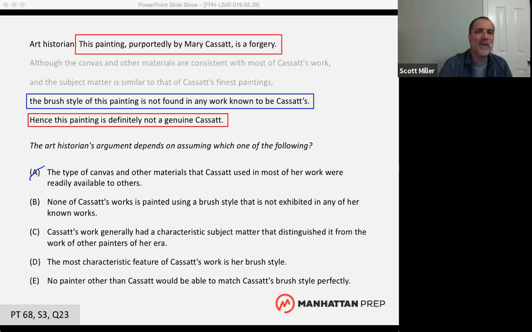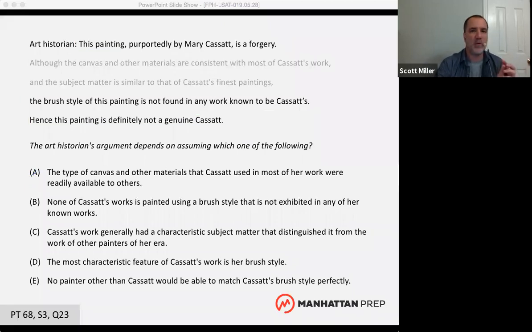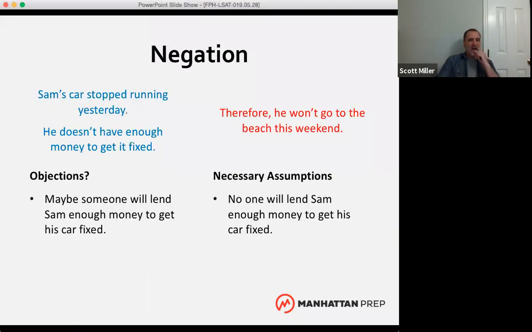It's an interesting question, right? I'm very glad that you said that, because this is a really important point about necessary assumption questions that you need to remember. So if we go back to this sample here, Sarah, help me with this. Would you agree that this is a necessary assumption for this argument, that we have to assume that no one will lend Sam enough money to get his car fixed in order for the argument to hold up?